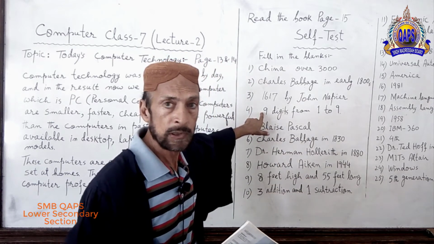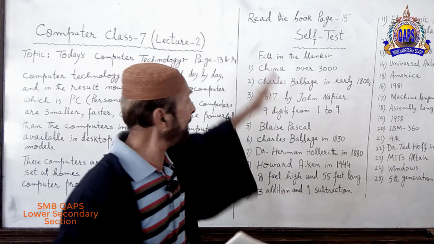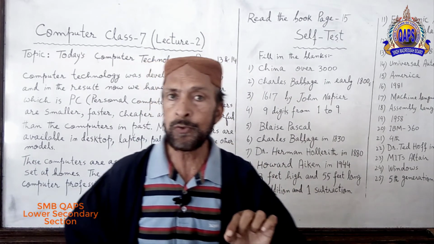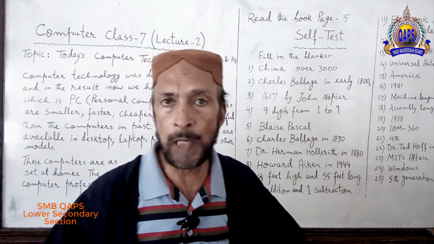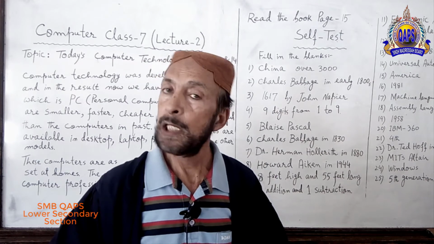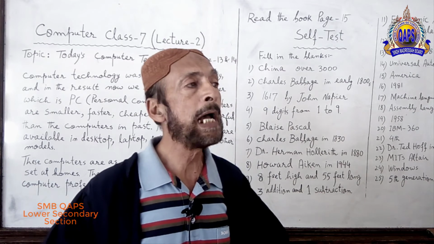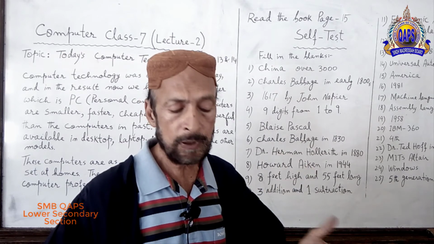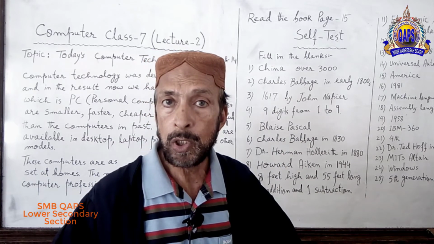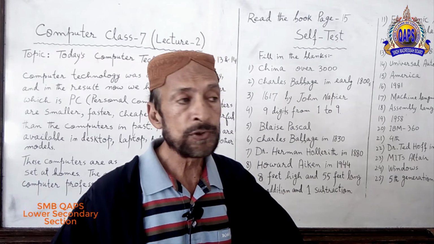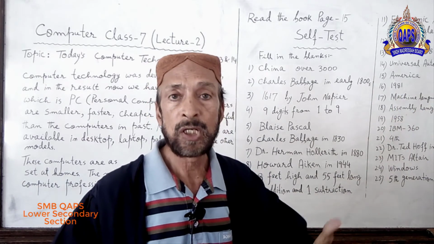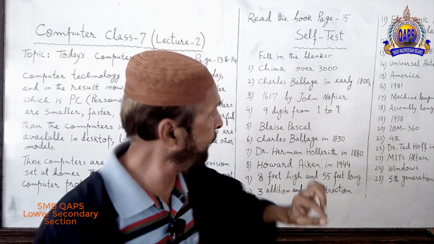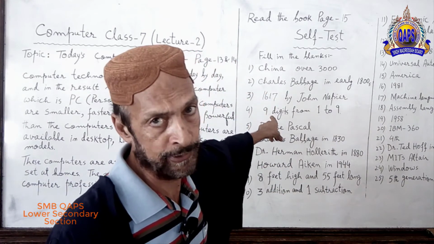Look at the board. I am writing the answers over here. What you do in your copy, start writing work, and all these fill in the blanks you must copy from the book into your exercise book, your copy of computer, and fill in the blanks with whatever I am writing over here.